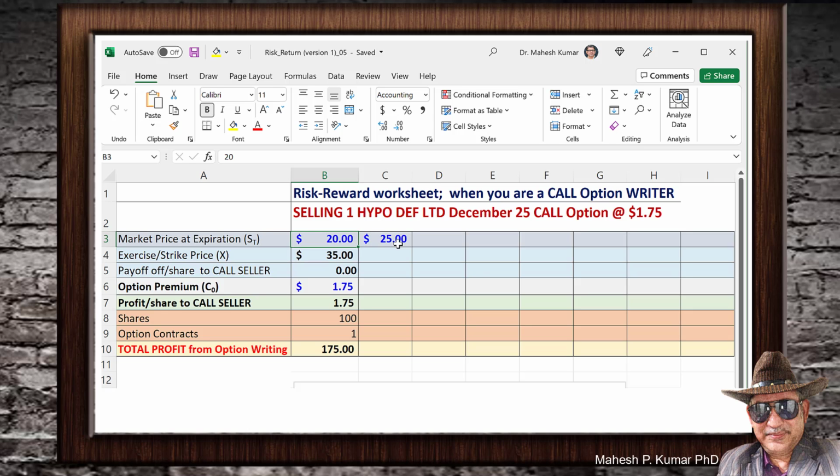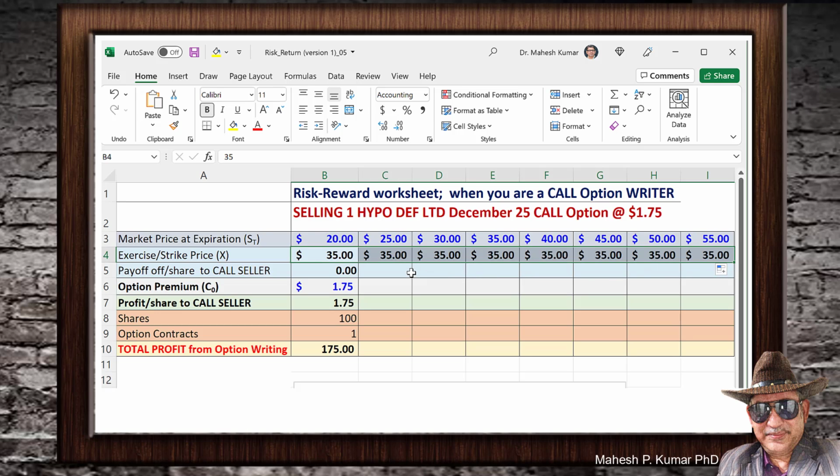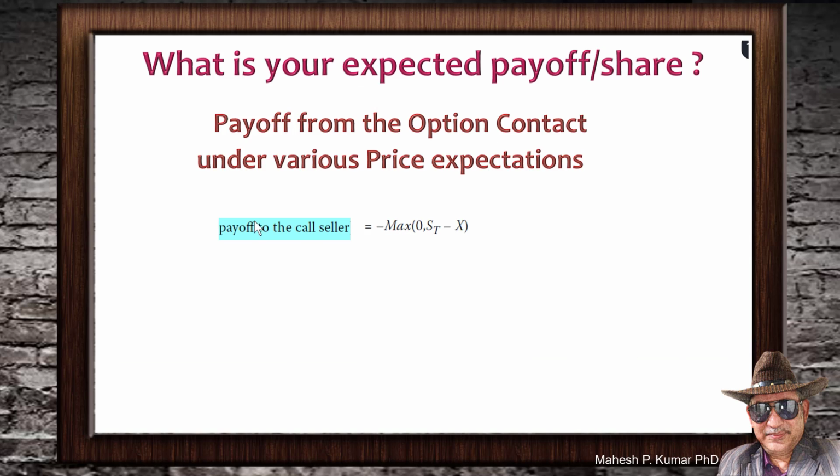Select the first cell, hold the shift key, and then drag it towards the end. This way you will be able to plot the prices 20, 25, 30, 35, 40, 45, 50, 55. And remember, the exercise price is 35. So let us plot it as well, and then the payoff to the call seller. When you are a call seller, your payoff is computed with this formula, and let us dissect this formula.